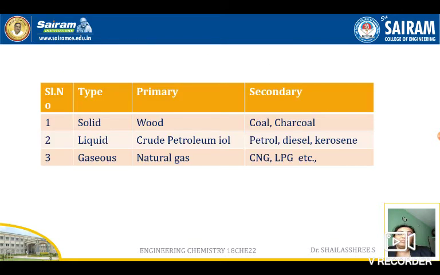When we put it in a tabular form, it will be like this. Fuels are solid, liquid, and gaseous type. Example for each of them: primary, and the ones which are processed from the primary fuels are the secondary. See, for solid, wood is the primary fuel example. Secondary is coal and charcoal. And for liquid, crude petroleum oil is primary, and secondary is petrol, diesel, kerosene. And gaseous, natural gas. From natural gas, what is converted? CNG, LPG, etc.